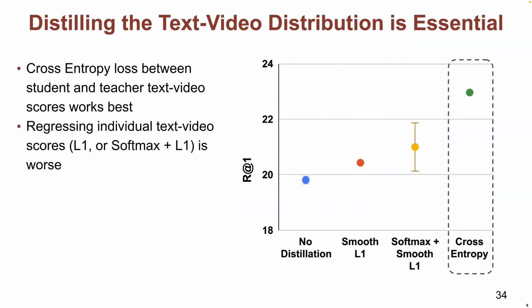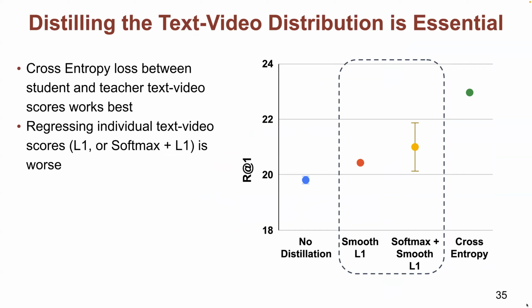We also found it essential to distill the text-video distribution instead of distilling individual text-video scores from the teachers. The cross-entropy loss between the student and teacher text-video scores worked the best. Regressing individual text-video scores, such as with an L1 loss, worked worse.